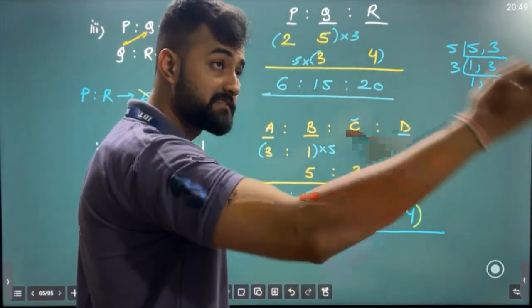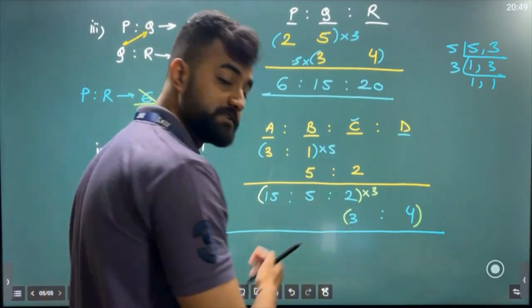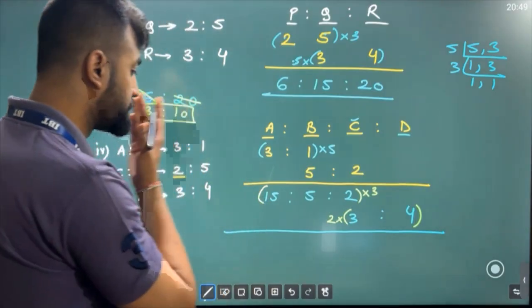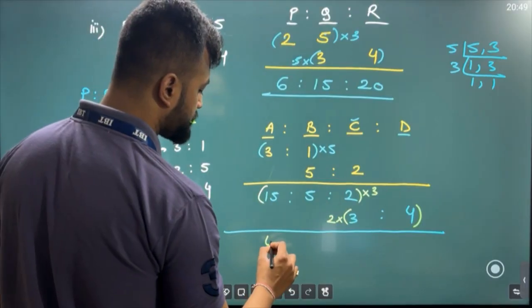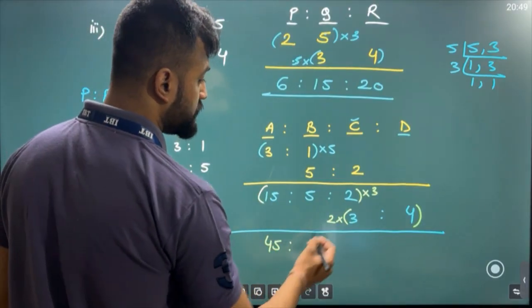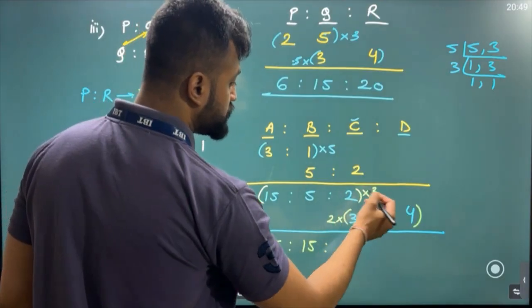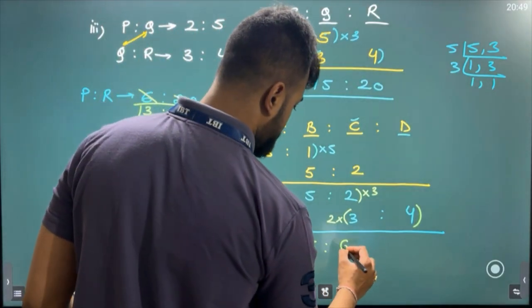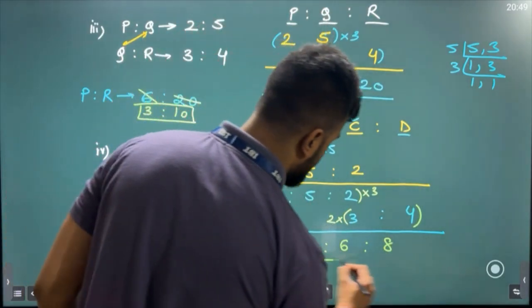So 2 times how much is 6? Sir 2 3s are 6. 3 times how much is 6? So 3 2s are 6. Bas, khatam. Here, just multiply now. So 3 into 15 would be 45. 3 into 5 would be 15. 2 3s are 6. 2 3s are 6. Both cases I can see 6. 6 ho gaya. And lastly 2 4s are 8. Done my friend. So this is your combined ratio.